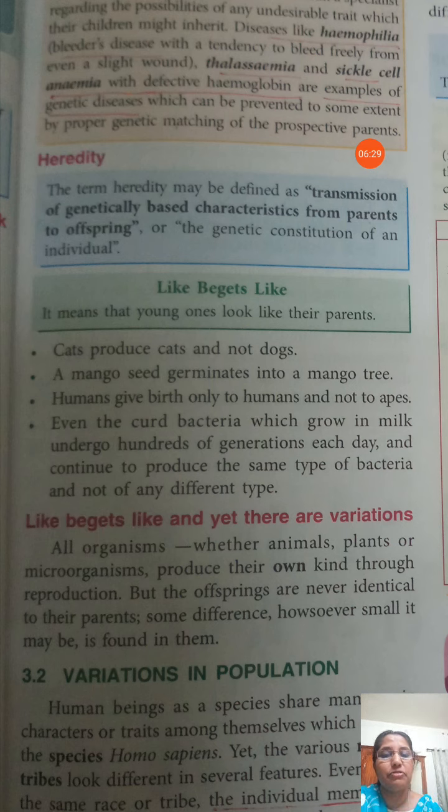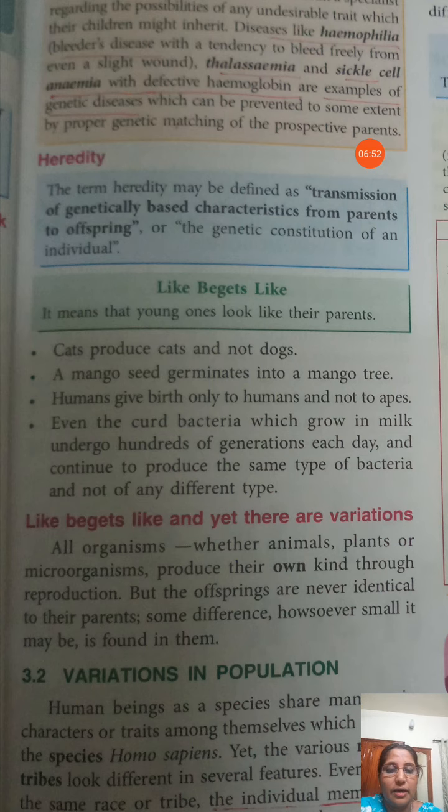So hundreds of generations may be produced in bacteria, and even after hundreds of divisions it keeps the same heredity, or its characteristics are maintained by the bacteria.